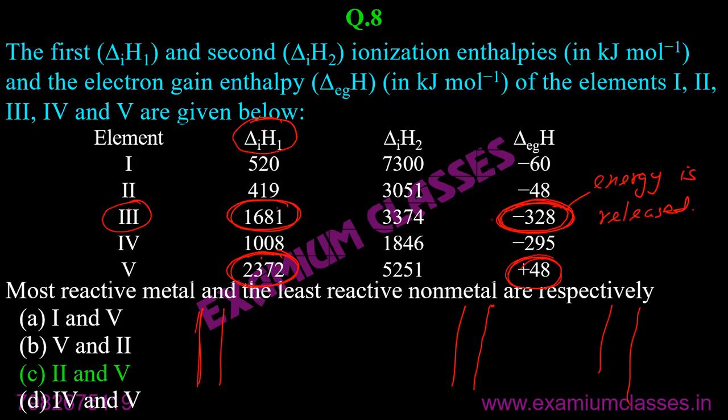Is that concept clear to everyone, or do I need to explain again? If anyone is not clear, just let me know. Oh, good.